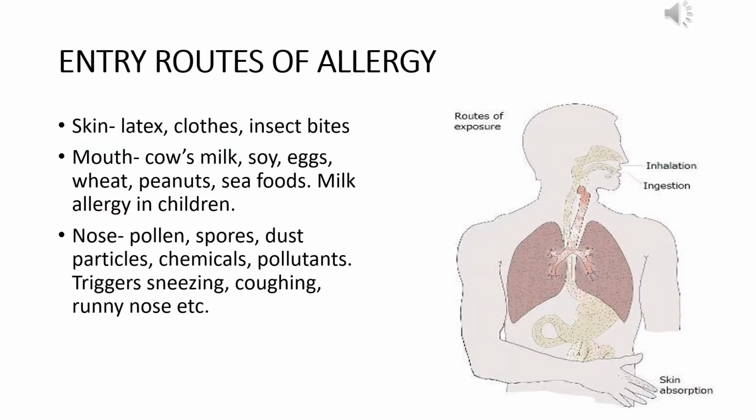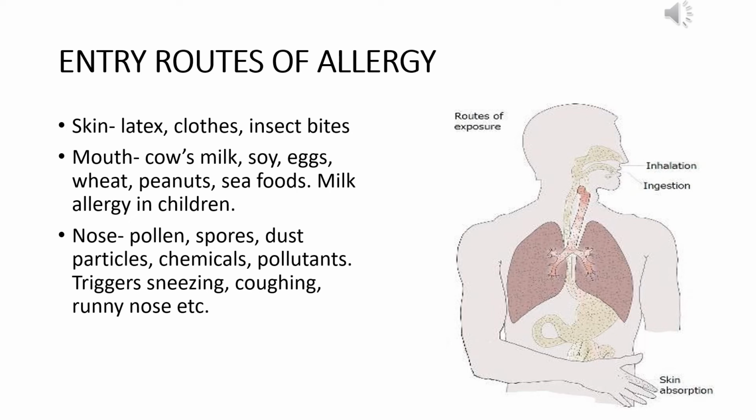Now we will discuss the entry routes of allergy, that is, the routes through which allergens enter our body. There are three types of routes of exposure. First, through the nose, which is inhalation, then through the mouth, which is ingestion, and through skin absorption or exposure to the skin.